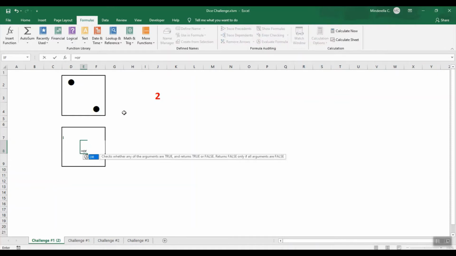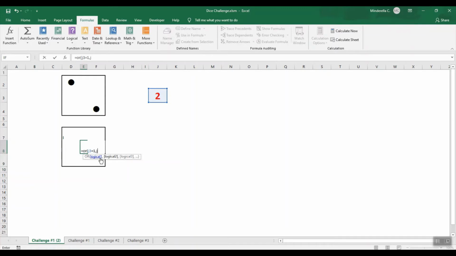Equals OR, and then I'm going to put an open parenthesis, and it tells me, okay, this is going to be a logic test, so where I can put several logic tests together. Now, when we did that first if statement, I only had one logic test. I was looking at J3 to see if it was greater than 1. But now let's see if J3 equals 1. So if J3 equals 1, that's my first logic test. I'd like to move on to my second logic test, so I'm going to put a comma.